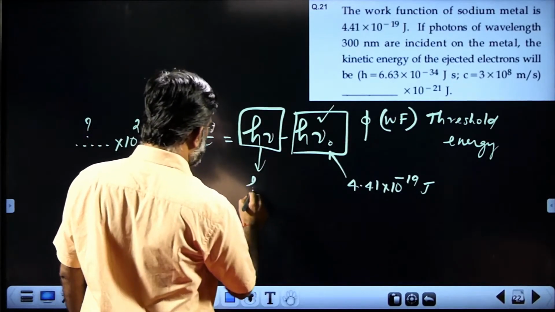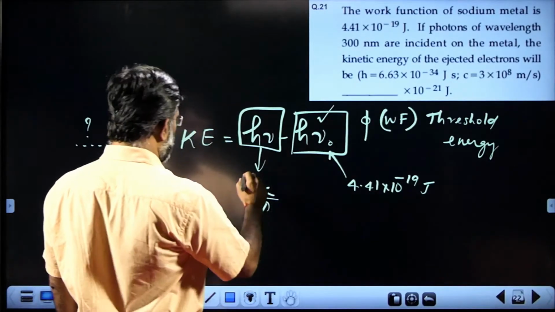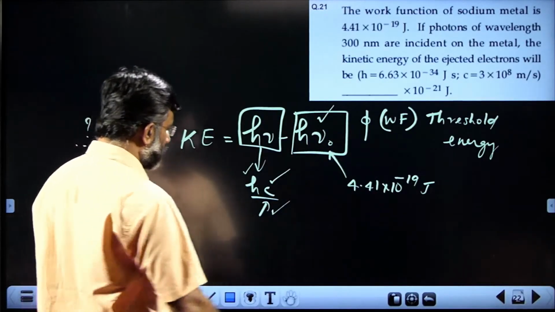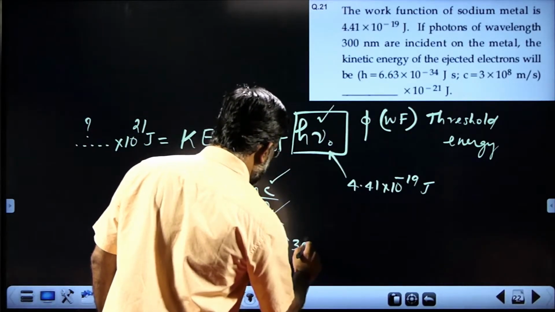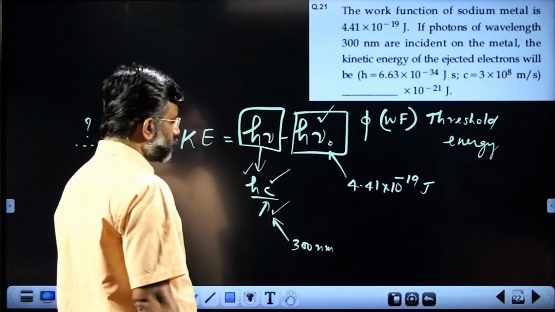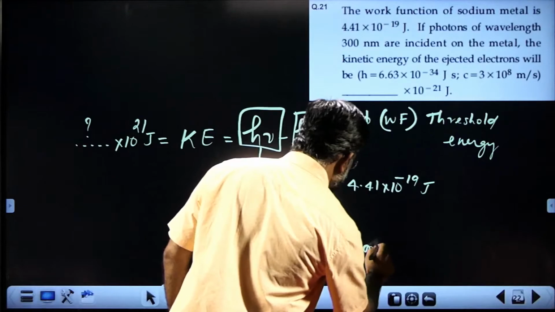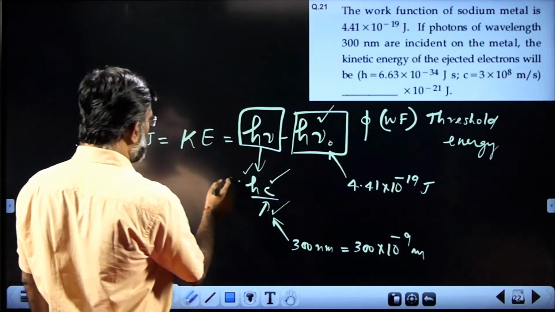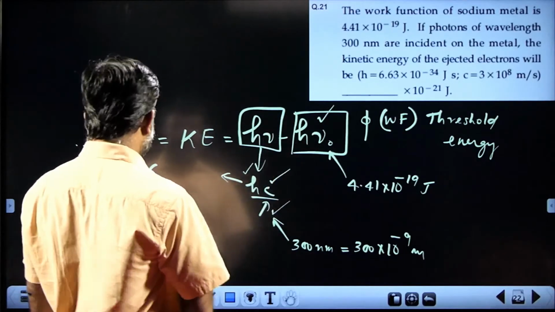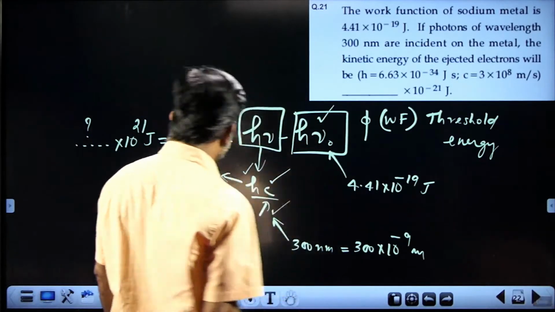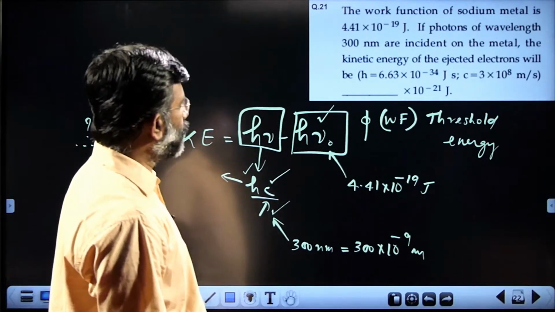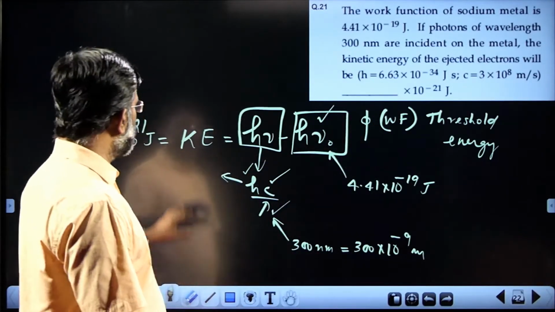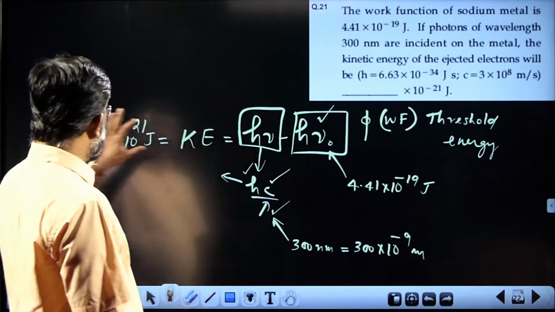h nu is equal to hc by lambda. The h value you know, the c value you know, and the lambda value is given in the question. Lambda is 300 nanometer, which is equal to 300 into 10 power minus 9 meters. The h value is given, 6.63 into 10 power minus 34. You can find out this value, thereby you can find out the KE value, and that answer is reported in this format.